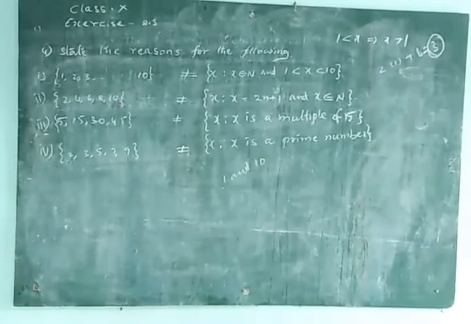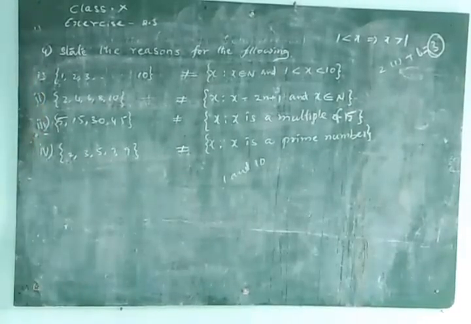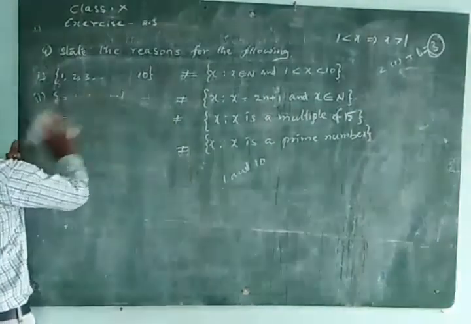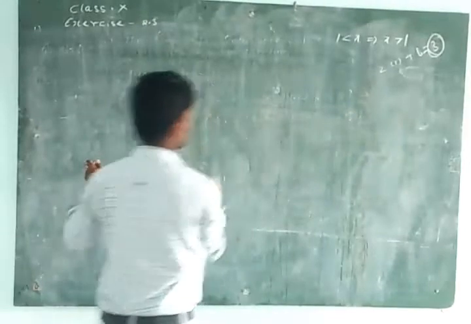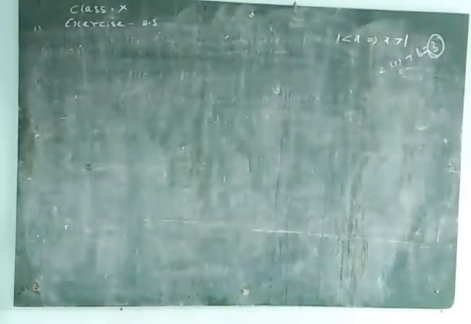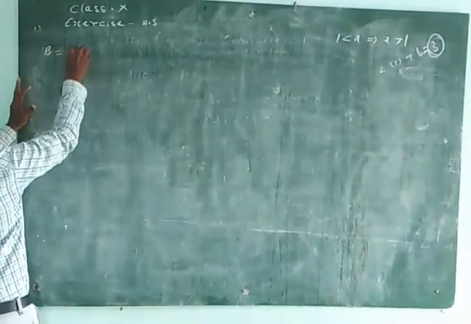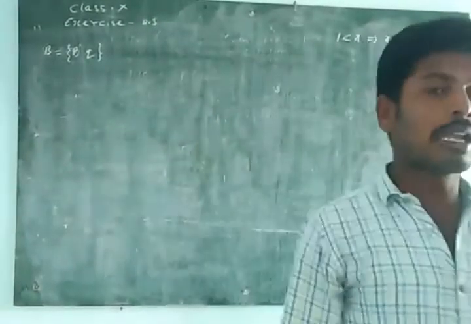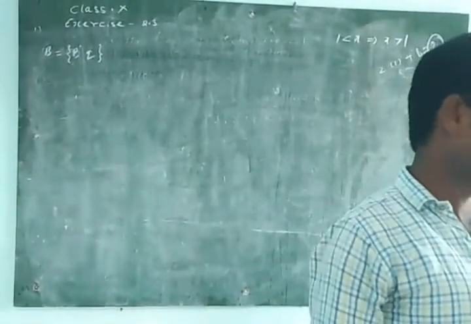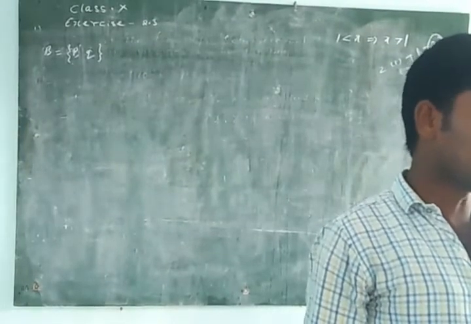Next question. List all the subsets of the following sets. What is the first question? B is equal to the set of P comma Q. We need to write all the subsets. Already we found this before. How many subsets are there?